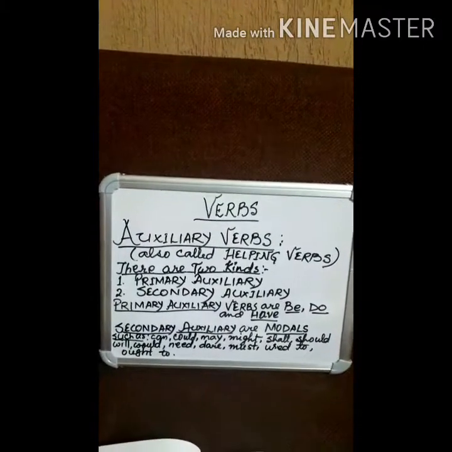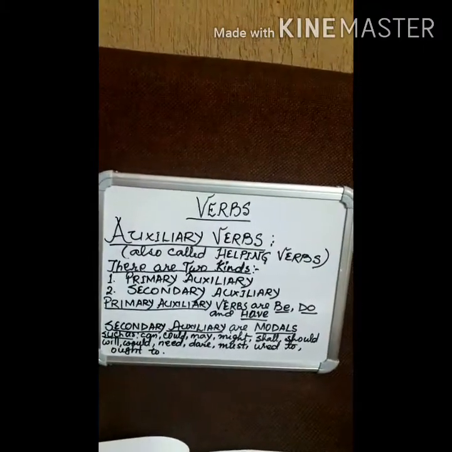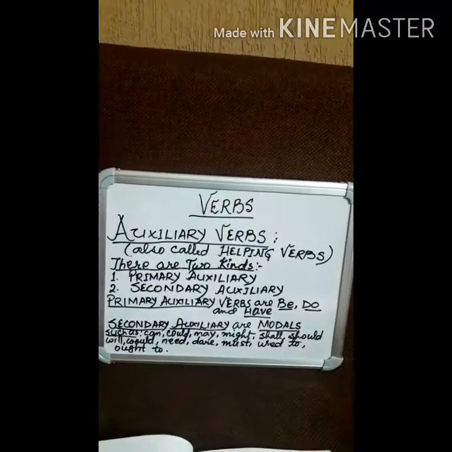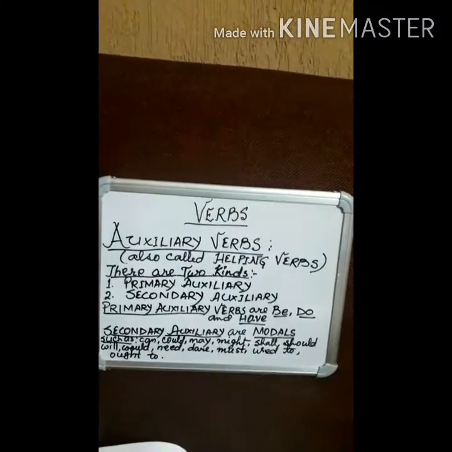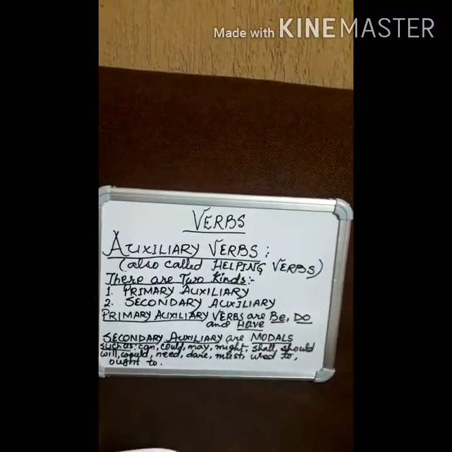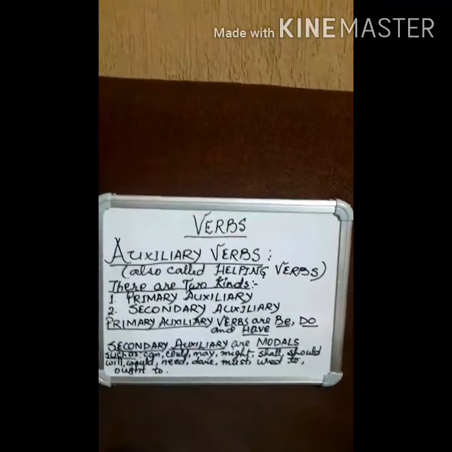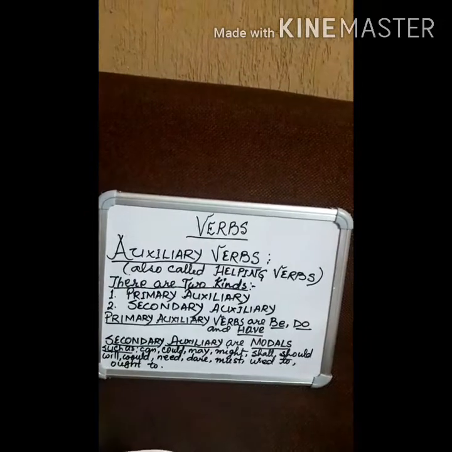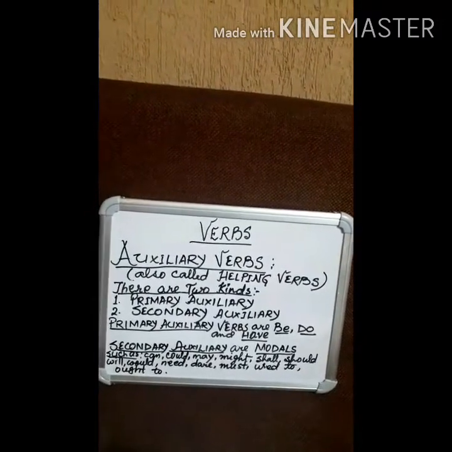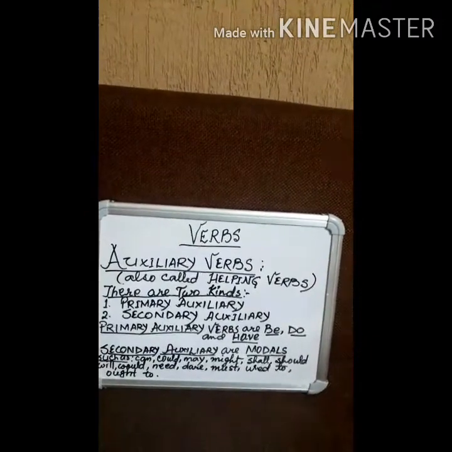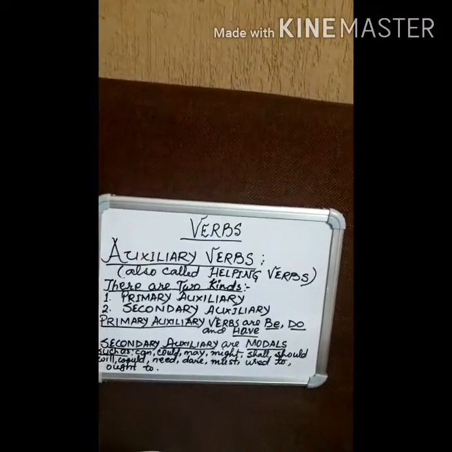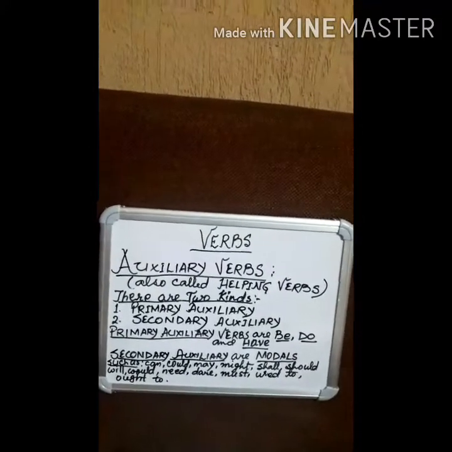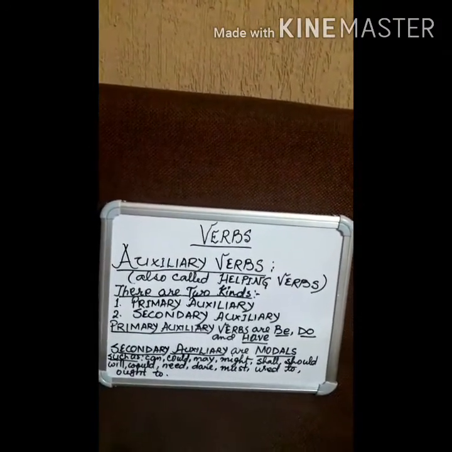You might have written or read sentences like this: Ram is going to school. Here, if we remove is, the sentence becomes Ram going to school. The sentence loses its meaning. But if we put Ram is going to school, then the sentence has full sense.